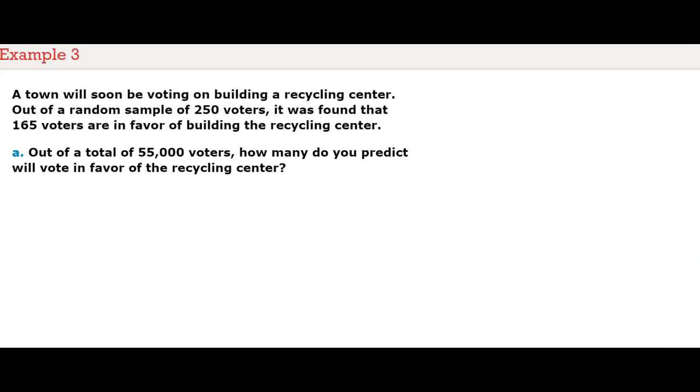A town will soon be voting on building a recycling center. Out of a random sample of 250 voters, it was found that 165 voters are in favor of building the recycling center. Part A. Out of a total of 55,000 voters, how many do you predict will vote in favor of the recycling center?